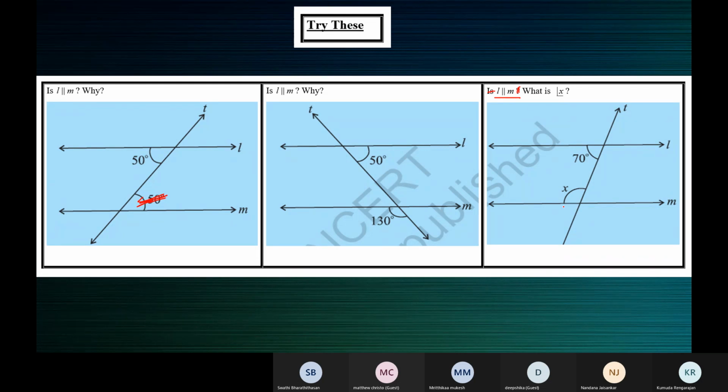Done, ma'am. X plus 70 is equal to 180. Bracket, co-interior angles are supplementary. X is equal to 180 minus 70. X is equal to 110.